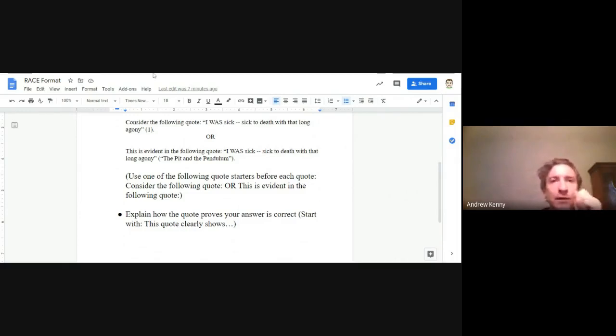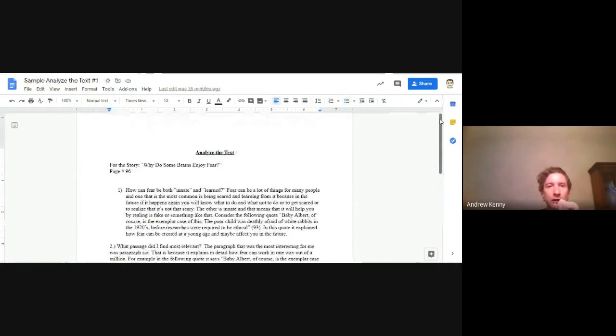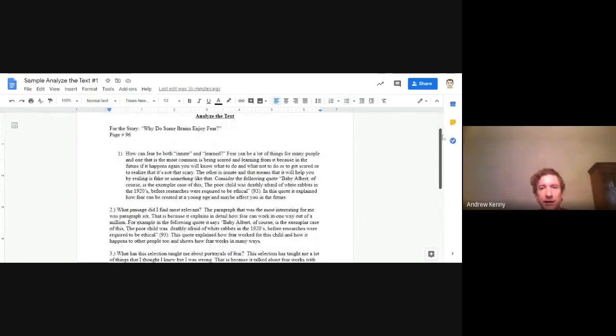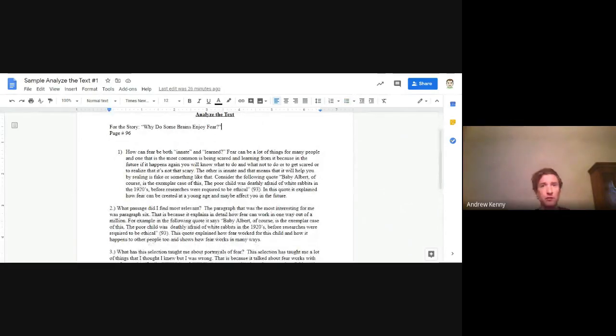Now, quickly, let's take a look at a sample. Take a look at what this student has done. This is for the story, "Why Do Some Brains Enjoy Fear," which is on page 96. Notice, take a look at the first one. They restated the question, how can fear both be innate and learned? Then they answer that question by saying fear can be a lot of things for many people. And one that is the most common is being scared and learning from it, because in the future, if it happens again, you will know what to do and what not to do, or to get scared and realize that it's not that scary. So they restated it, they answered it.